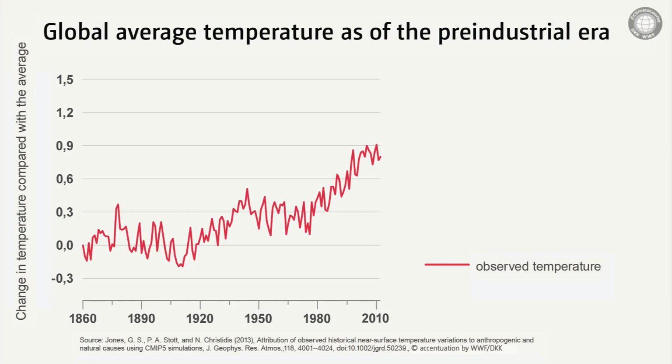Here we have a curve representing the observed temperature trend from 1860 to date. We clearly see an upward trend in the global mean temperature, with an increase by about 0.8 degrees in the last few decades. The question now is, can we explain this observed temperature trend of the last few decades?